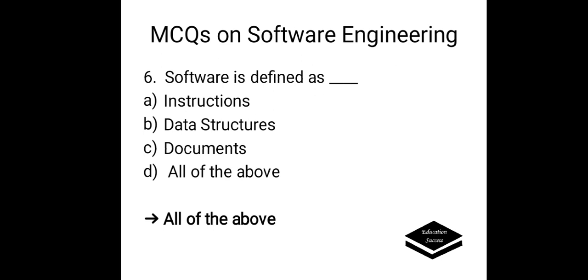Software is defined as, options are A. Instructions, B. Data structure, C. Documents, D. All of the above. Correct answer is D. All of the above, because software is defined as instructions, data structure and documents.